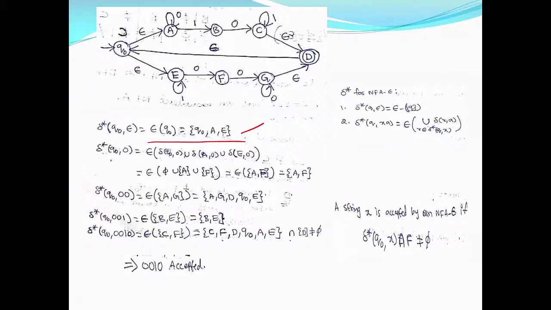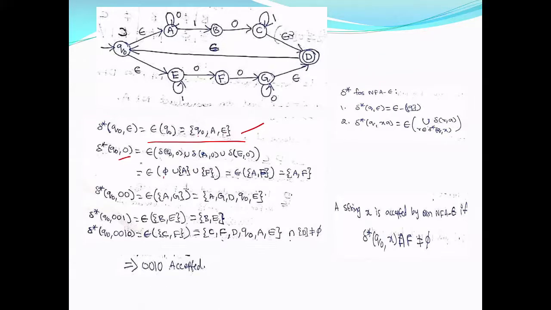Okay. Now delta star of q0 on 0. Now look at this. This 0 should be written as xa. So your x becomes epsilon and a becomes 0. And we have already calculated q0 on epsilon, that is q0, a, e. So for q0 on 0, we are taking the transition, that is phi.